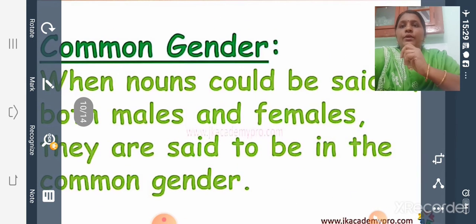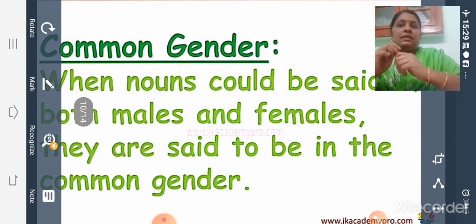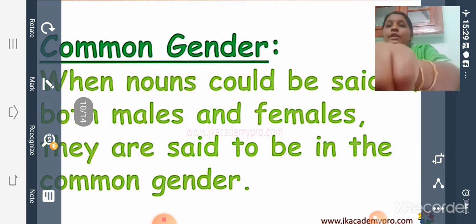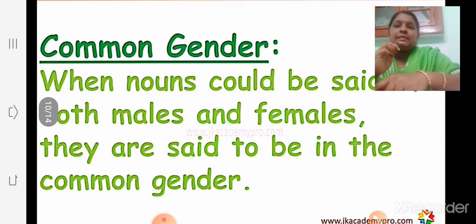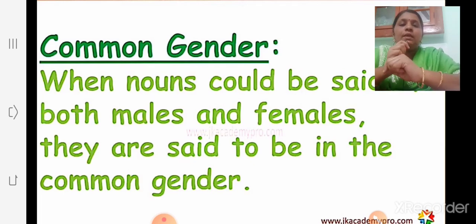Okay. Now we have two more. Common gender. When nouns could be said of both males and females, they are said to be in the common gender. The word common itself means something that is common to everyone. So these nouns refer to both male and female.